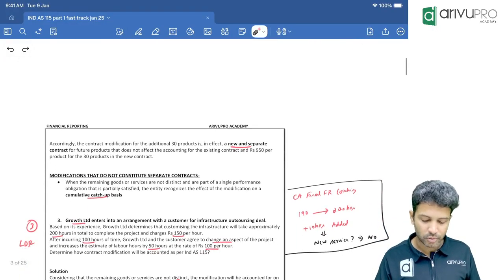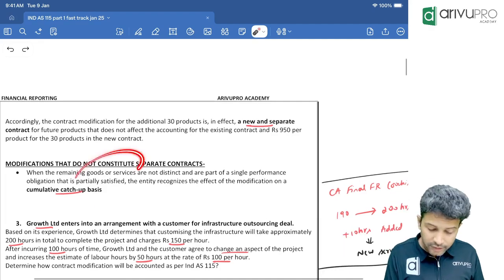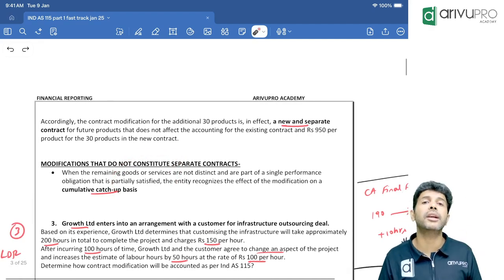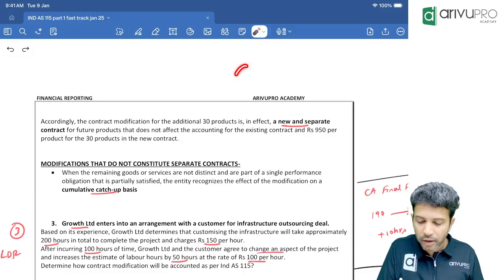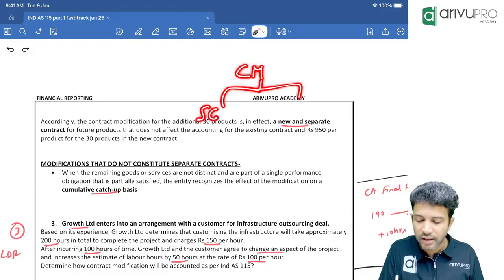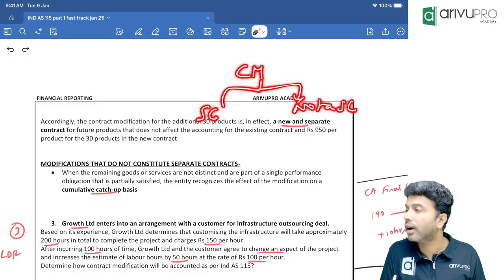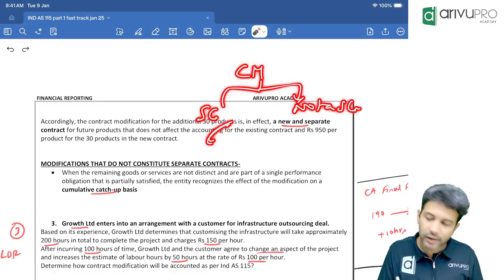Next concept. Okay. What if the contract is modified and you cannot treat it as a separate contract? When a contract modification has happened, either you will treat it as a separate contract or not a separate contract. If it is a separate contract, what to do? We saw.